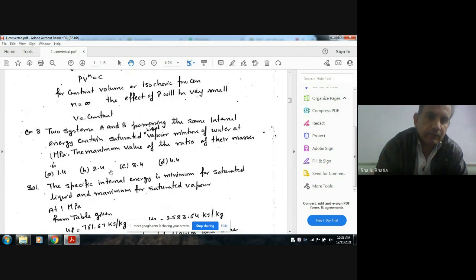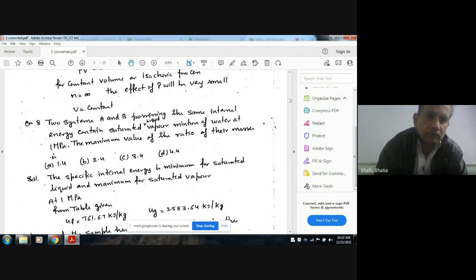Next, two systems A and B possessing the same internal energy contain saturated liquid-vapor mixture of water at 1 MPa. The maximum value of the ratio of their masses is: A 1.4, B 2.4, C 3.4, D 4.4.